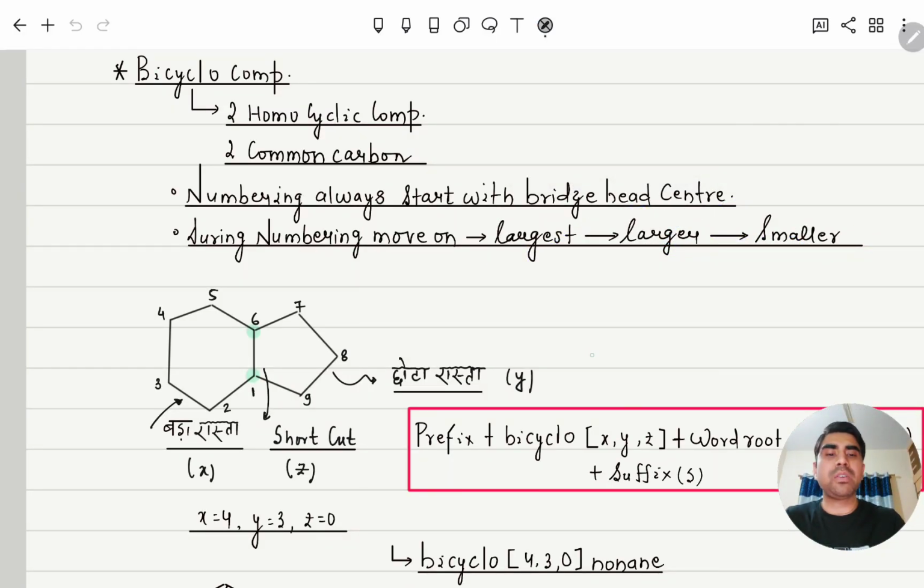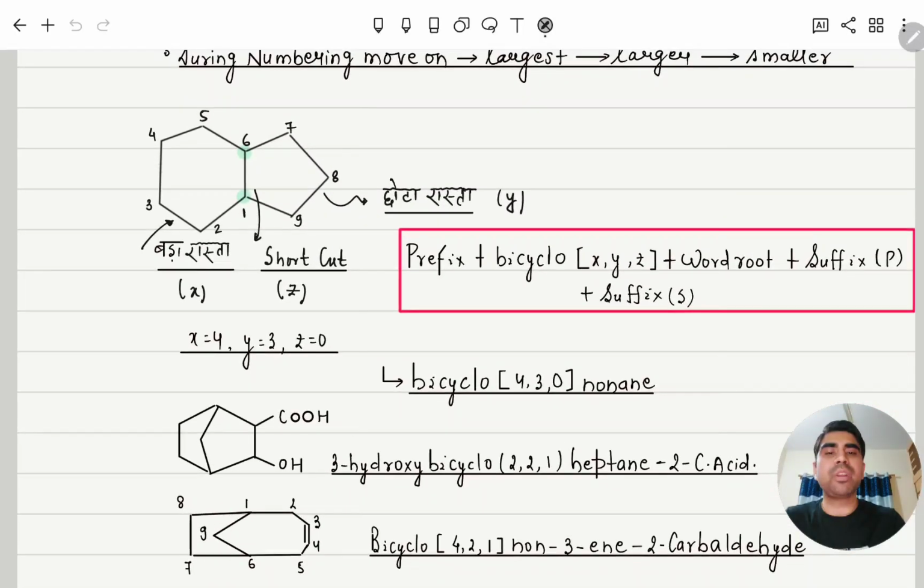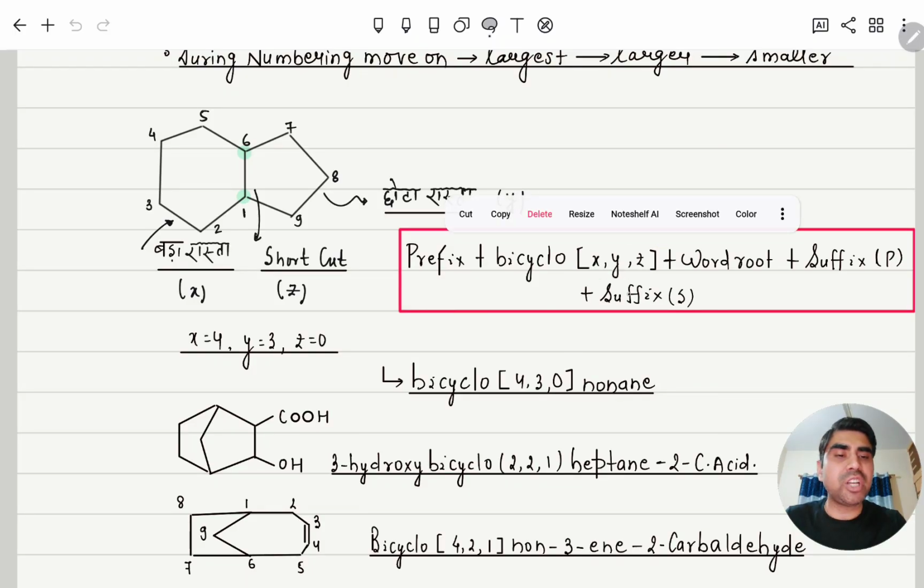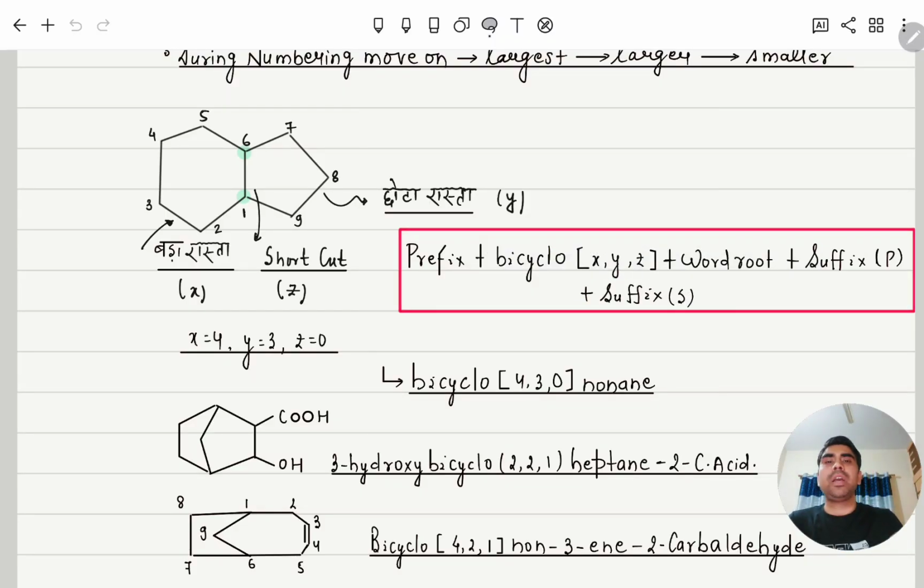While writing the naming, the prefix is always written, but here bicyclo will come with x, y, z. The word root is the same, the suffix is also the same, and the secondary suffix is also the same. X, Y, Z just tell the number of carbons, excluding the two bridgehead carbons. So here how many carbons are there? 4. Here how many? 3.